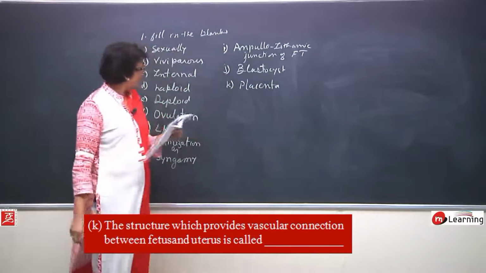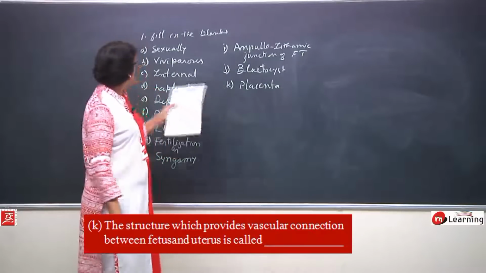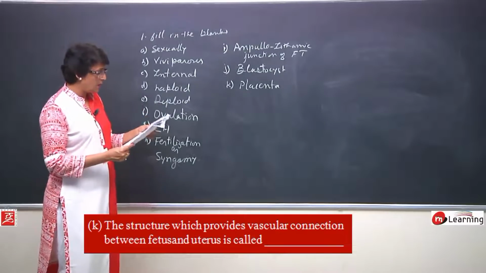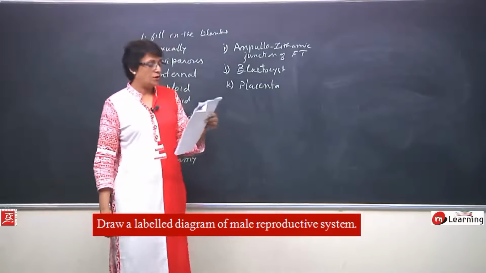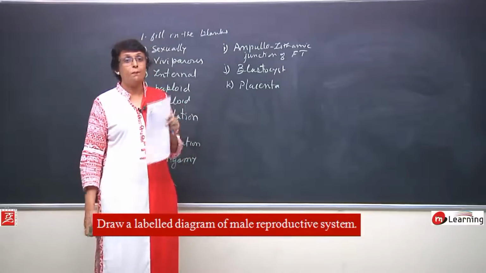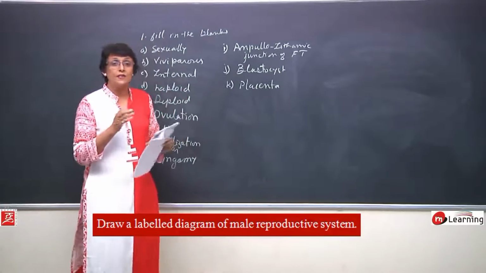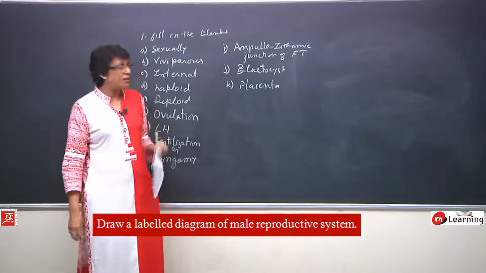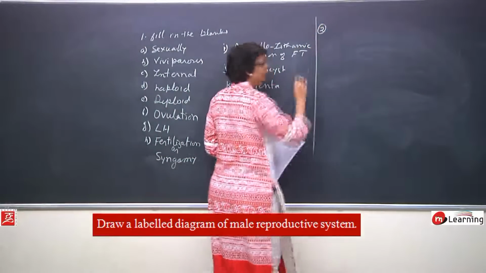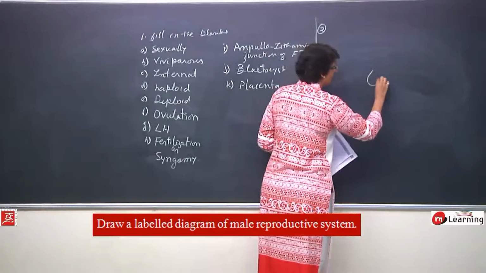So these were the fill in the blank type of questions, that is part of question number 1. Now let us take the second question. Draw a well labeled diagram of male reproductive system. Go back to that section where we studied the complete male reproductive system, but quickly if we have to just go over it. The 2 testes are present in the scrotal sacs.